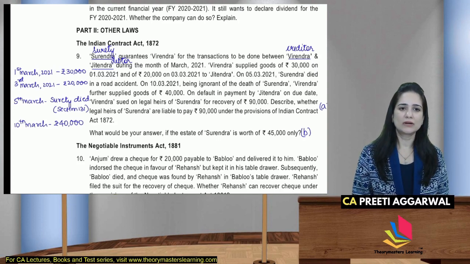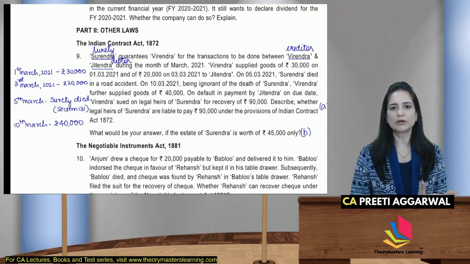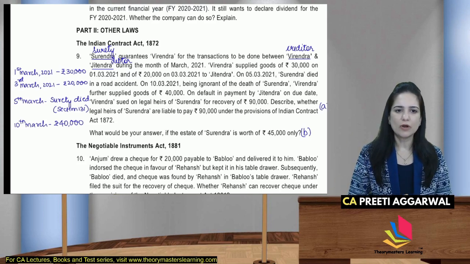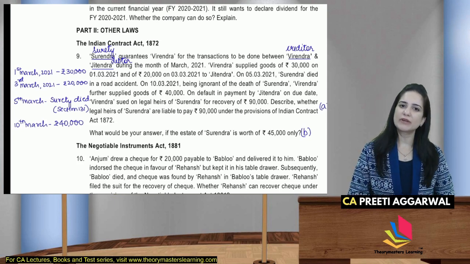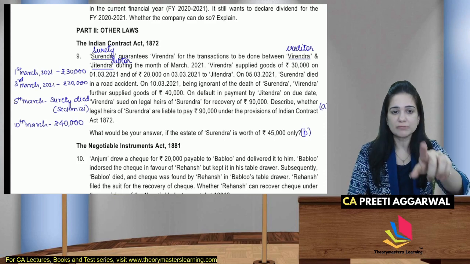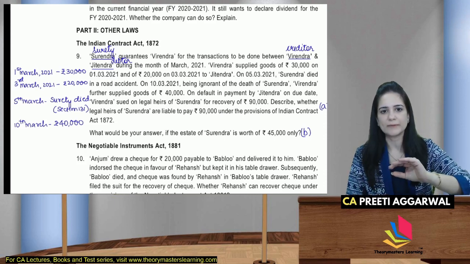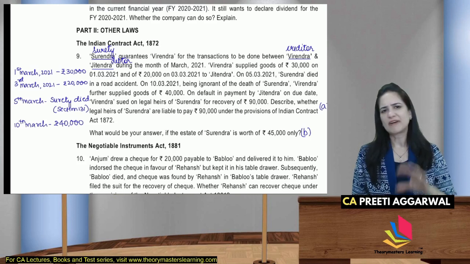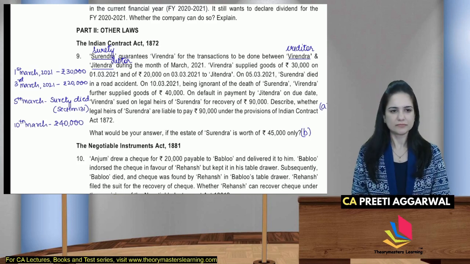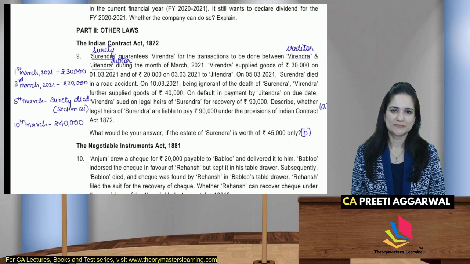Then on 10th, being ignorant of the death, Virendra further supplied 40,000. On default, now Virendra sued the legal heir for 90,000. Decide whether the legal heir is liable for 90,000. And also there is one more question. Many a time students miss that क्योंकि नीचे लिखा हुआ है. What if the estate is worth only 45,000? 5 marks का question है ये. बोलो. सोचो.